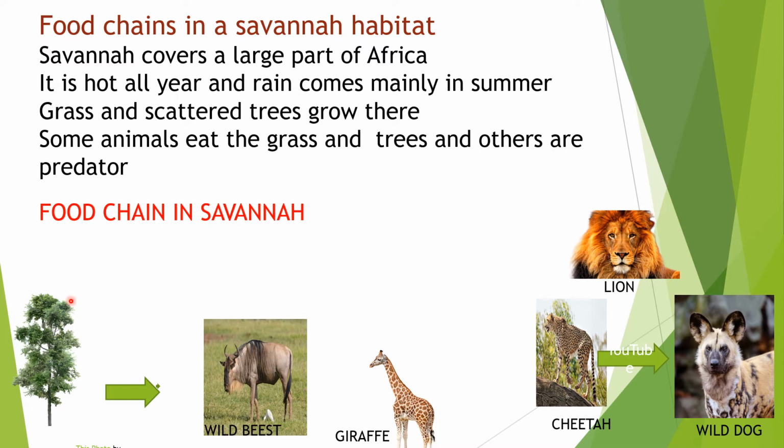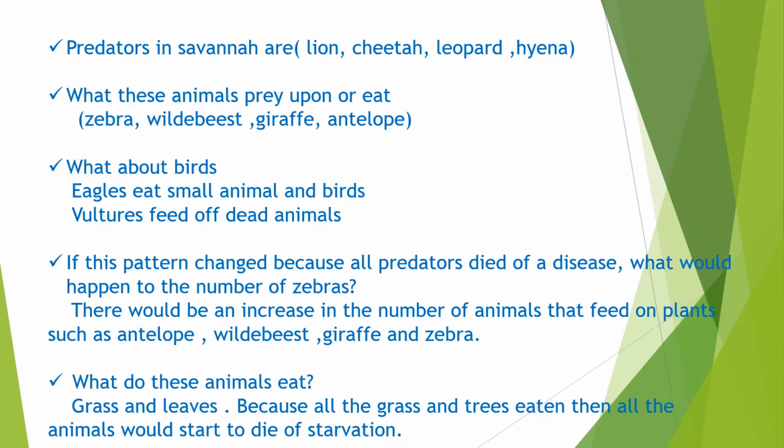So this is like tree, and wild beast and giraffe are the prey of lion, cheetah and wild dog, who all are predators of wild beast and giraffe. Some animals eat the grass and trees and others are their predators. Predators in the savanna are lion, cheetah, leopard and hyena.